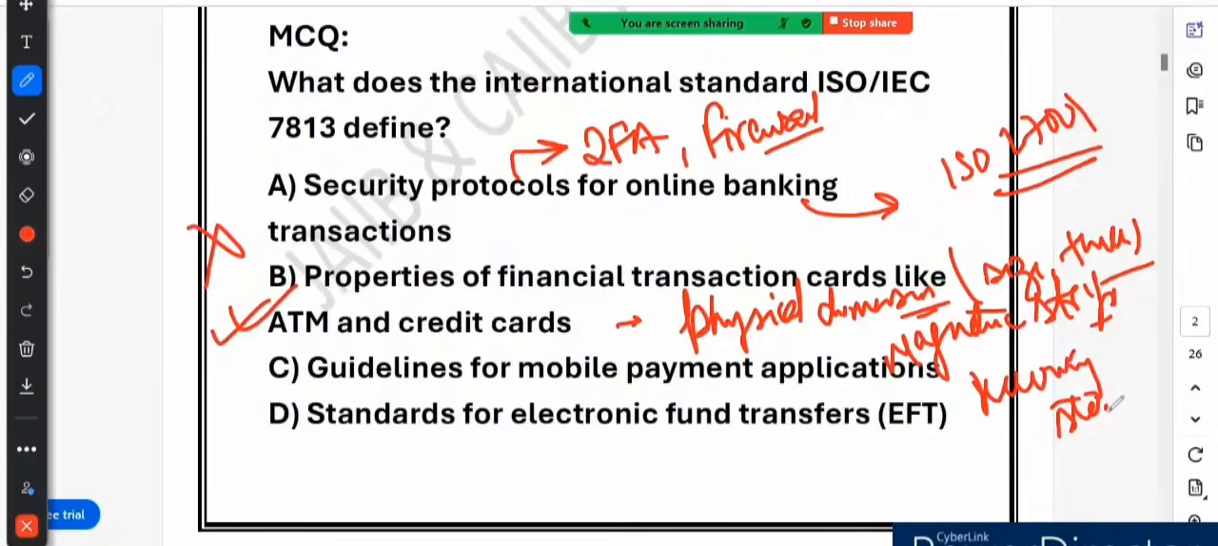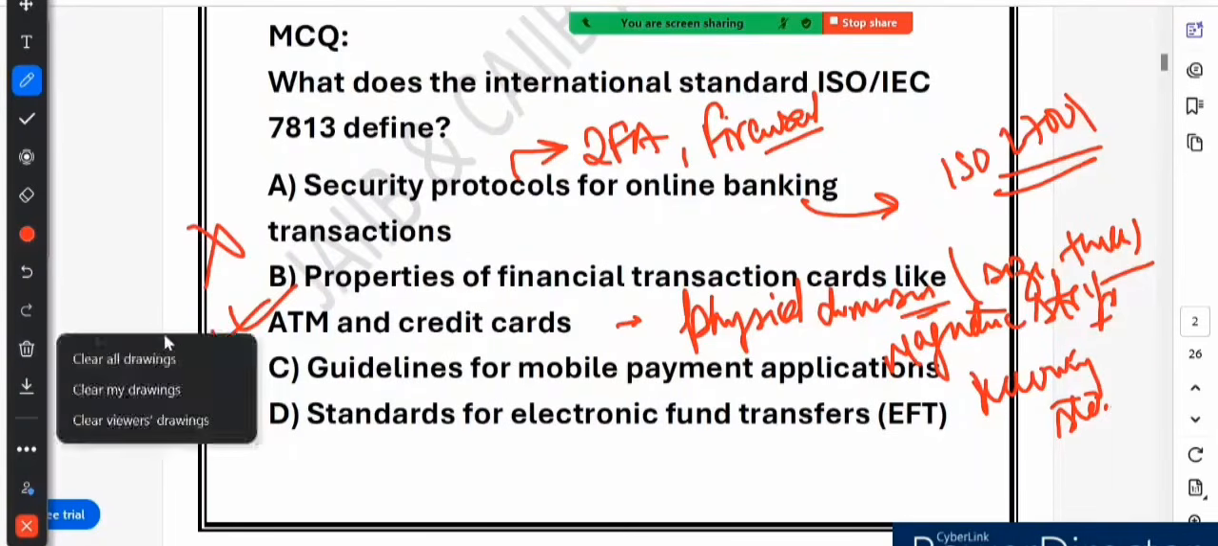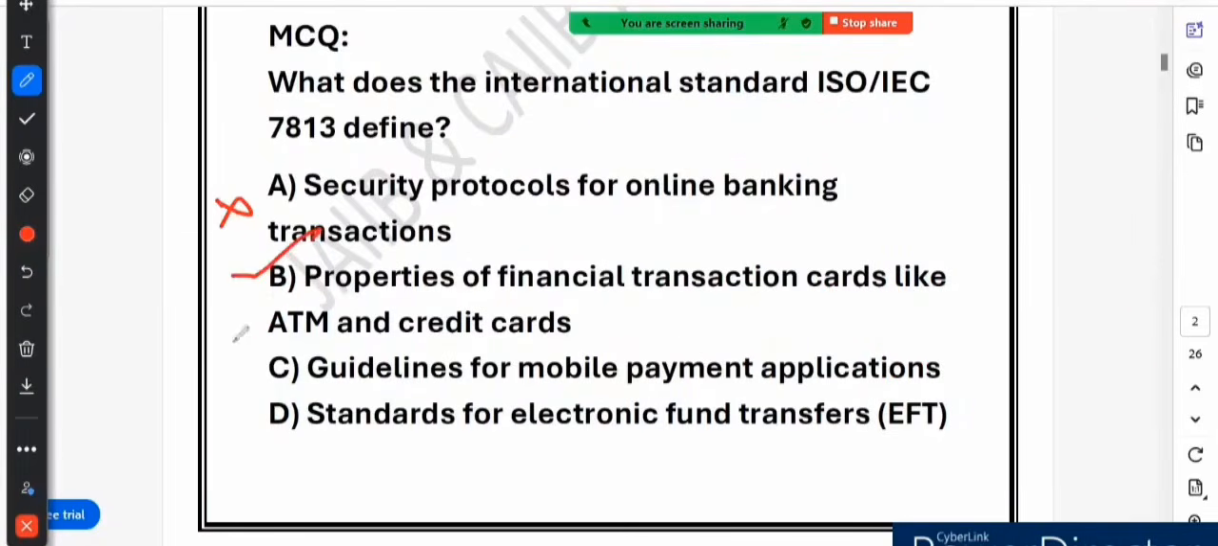Option C says guideline for mobile banking or mobile payment application. This is also incorrect, because mobile payment apps like Google Pay, Apple Pay, and UPI apps have their own security and compatibility guidelines, but they are not covered by ISO or IEC 7813. And option D says a standard for EFT, that is electronic fund transfer.